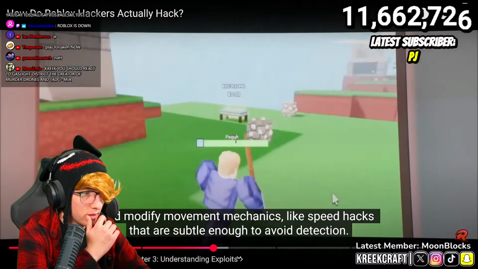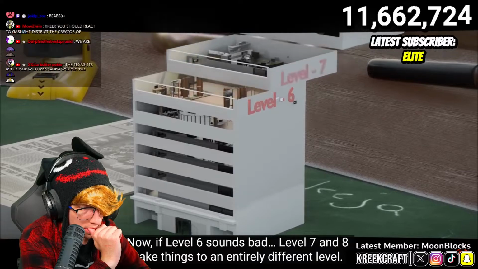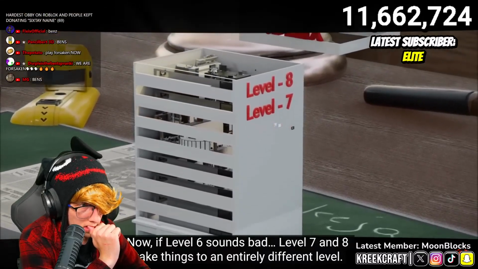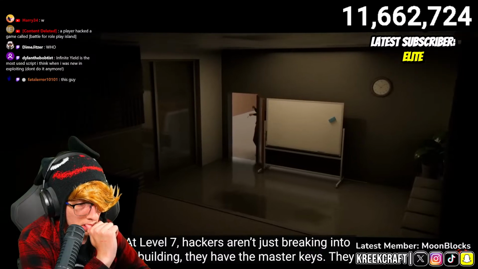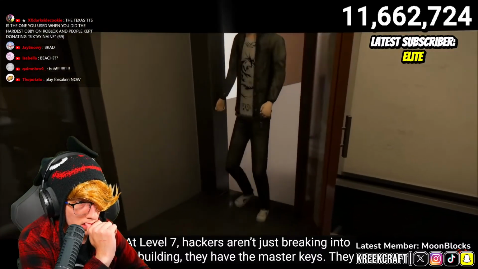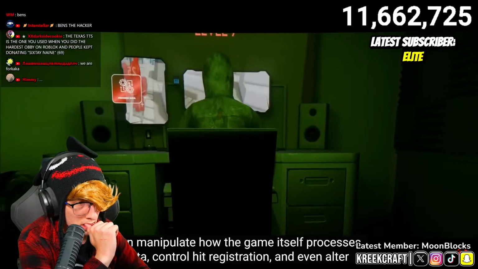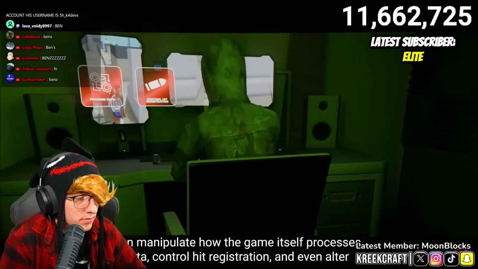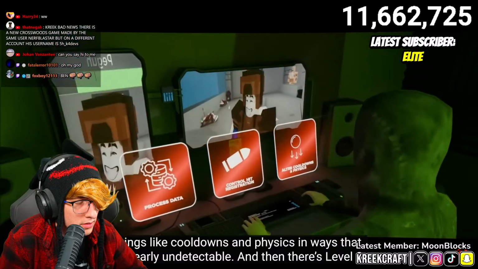Like speed hacks that are subtle enough to avoid detection. Now, if you thought level 6 sounded bad, level 7 and 8 take things to a completely different level. At level 7, hackers aren't just breaking into the building, they have the master keys. They can manipulate how the game itself processes data, control hit registration, and even alter things like cooldowns and physics in ways that are nearly undetectable.